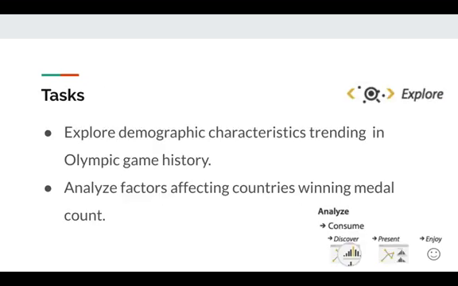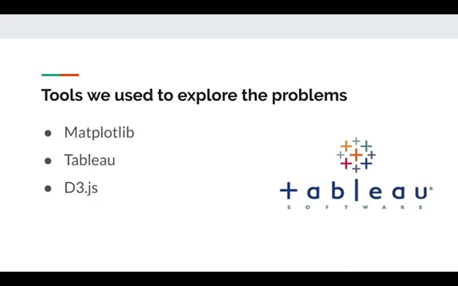There are a lot of interesting tasks we can perform with the dataset, but for this project we will mainly focus on two. The first one is to explore the demographic characteristic trending in Olympic game history, and analyzing factors affecting country winning medal counts. The tools we'll be using in this project are Matplotlib, Tableau, and D3JS for some dynamic visualization.